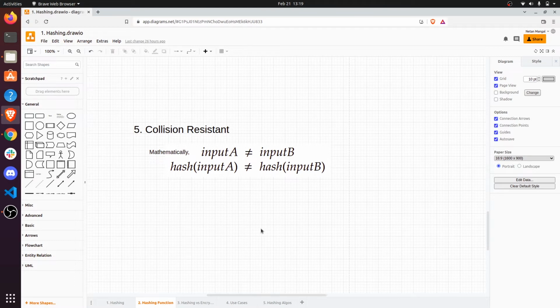Next feature is collision resistance. It means that every unique input should produce a unique hash. Mathematically representing, if input A is not equal to input B, the hash of input A should not be equal to the hash of input B. It is important to maintain immutability and integrity of blocks.